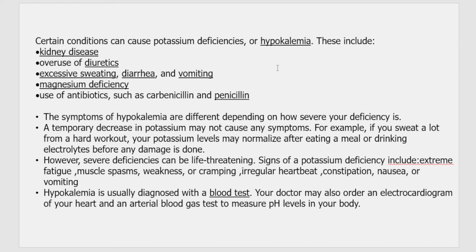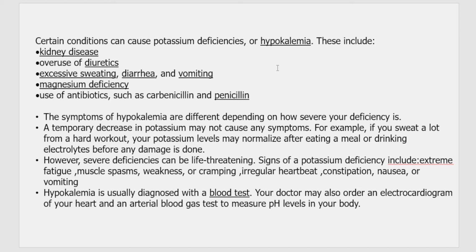Or maybe because of excessive sweating, because when you sweat, obviously it's not just water but some minerals as well that are going out of your body. So potassium also can be lost in that way. Or because of diarrhea, vomiting, or magnesium deficiency, or use of some antibiotics like carbenicillin or penicillin.